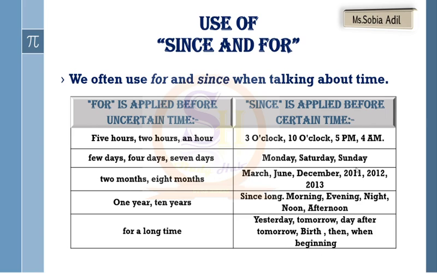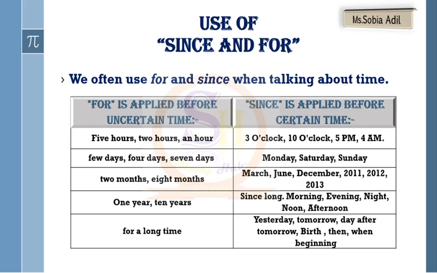So if these types of words are in the sentences, we will use since for those types of sentences. Okay, students? So this was all about the introduction, the identification, and the use of since and for in present perfect continuous tense. So your homework is you should try to memorize the introduction, the identification, and the use of since and for. You need to differentiate between these two, where you will use for and where you will use since, right?